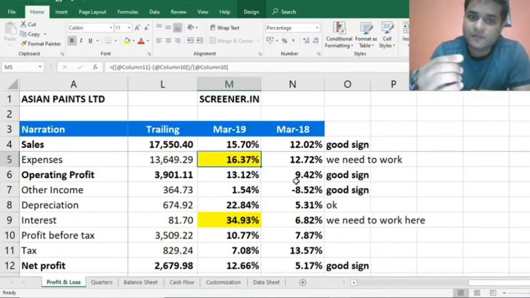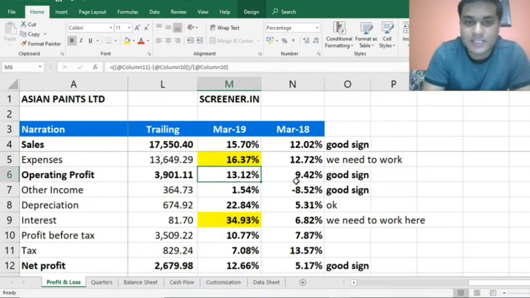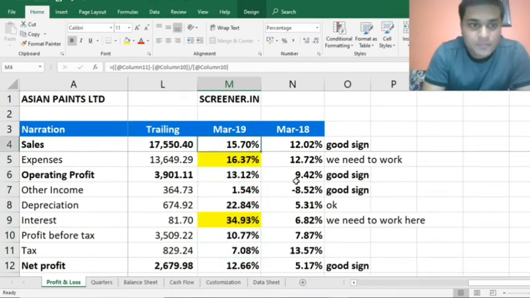Now, first criteria, in order to introspect more, for example, if a person wanted to introspect more, that's why we had this additional understanding of what to see if the sales figure is not matching with the profit after tax figure. I explained that expenses have increased drastically if I consider year on year growth.